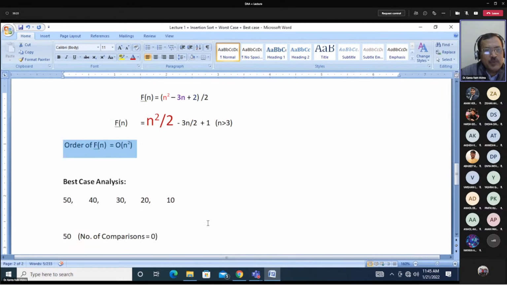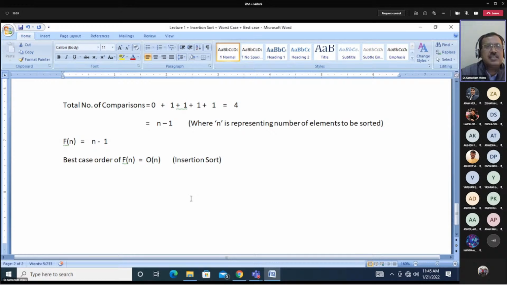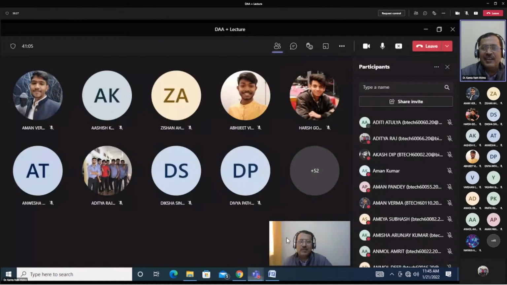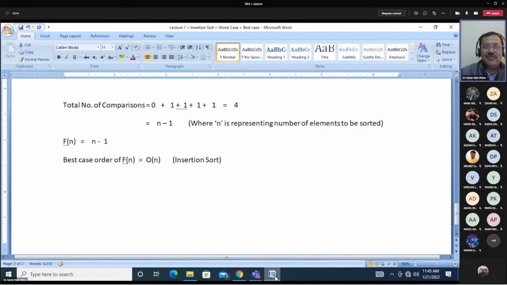Now in the best case, how many comparisons will there be? Let us just see the best case. In the best case, how many comparisons will there be? Someone tell me. Sir, one comparison at every pass. Aditya Raj, in the best case, how many comparisons in every pass? In the best case of insertion sort, how many comparisons in every pass?